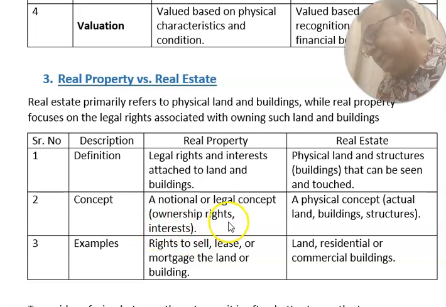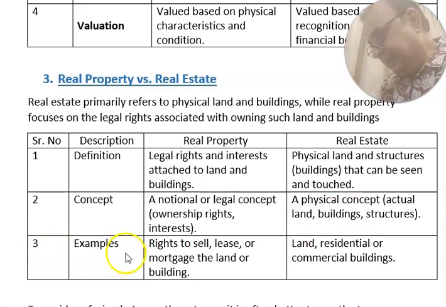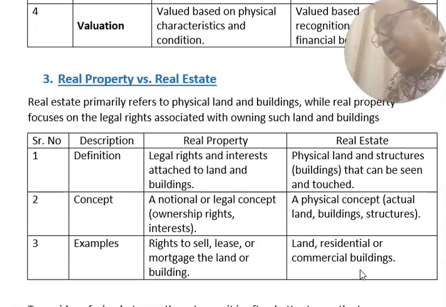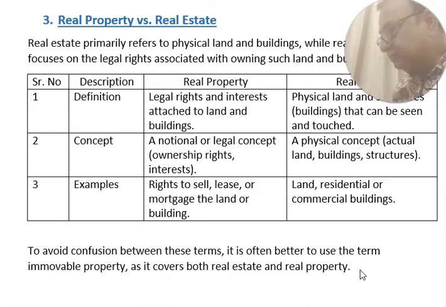What is the ownership right with you, or what is your interest in the property? That is called real property. Real estate is a physical concept: actual land, building and structure. Example: the right to sell, lease or mortgage the land or buildings is real property. Real estate is land, residential or commercial buildings that can be touched physically.